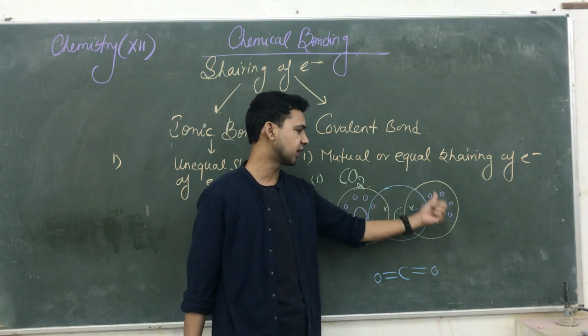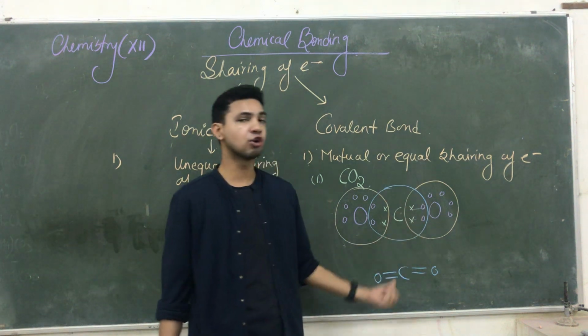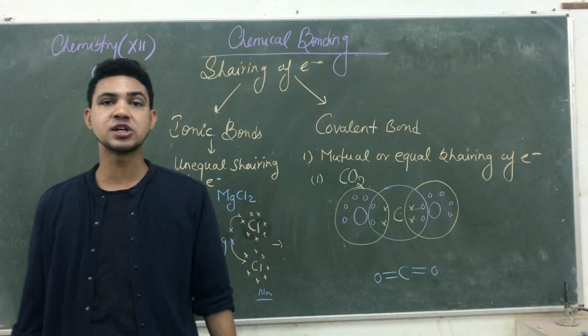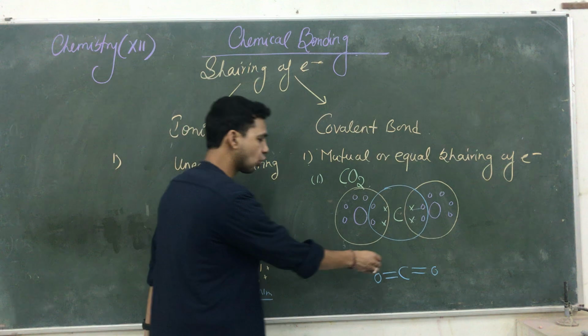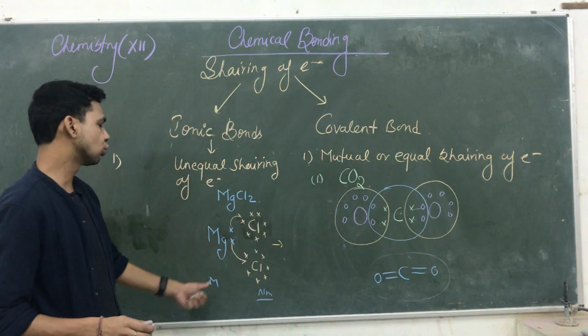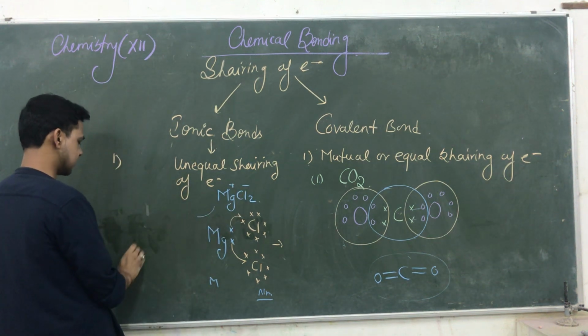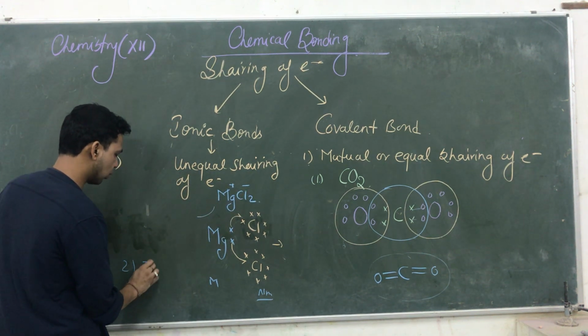Here the electrons neither went this side nor that side, where do they stay? In the middle. So that's why they are not getting any charge. Here there is no charge at all. So the covalent compounds do not give any positive or negative charge. Those compounds having positive or negative charge, such species is known as the polar compound.